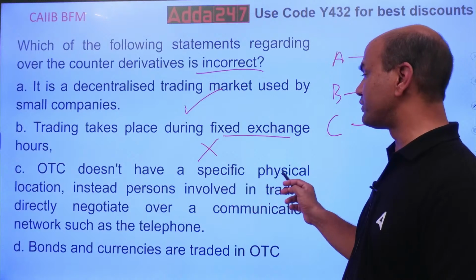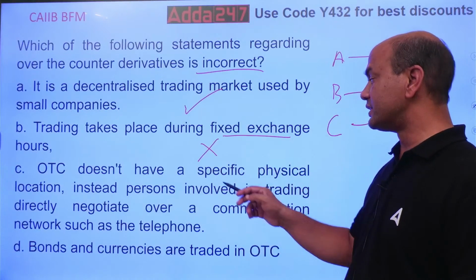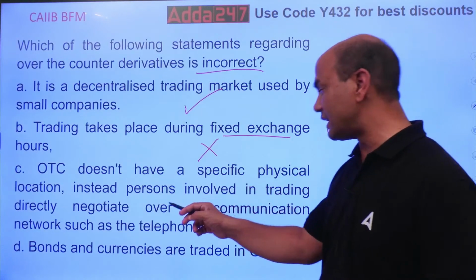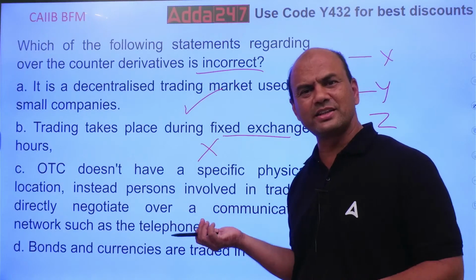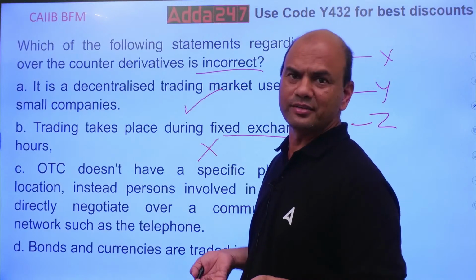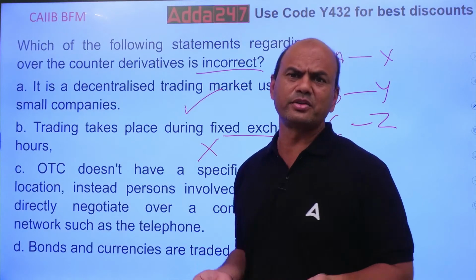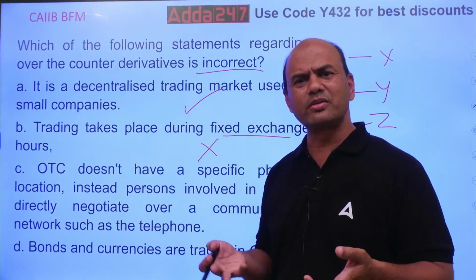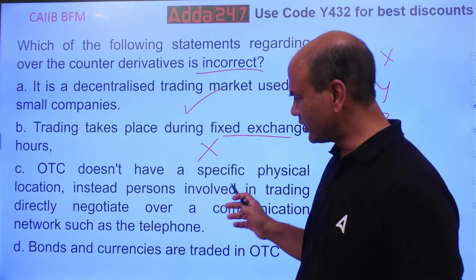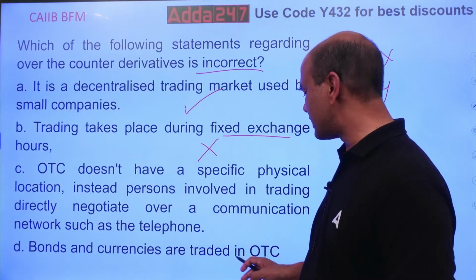OTC doesn't have a specific physical location. Instead, persons involved in the trading directly negotiate over the communication network such as telephone. Obviously, that's what we do in banking, isn't it? Whenever you speak to the customer, you speak it over the phone, your email, WhatsApp calling. Okay.